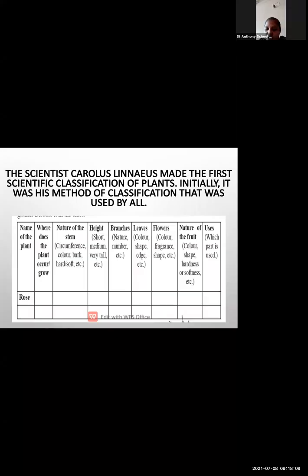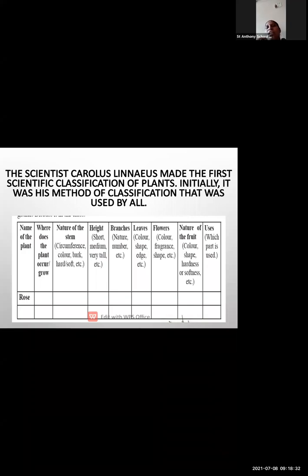Need for classification. As you know, students, there are many plants and animals in our surroundings. So they need to be classified properly, correctly, and identified correctly. This was done by the scientist known as Carl Linnaeus. He put forth the classification of plants for the first time.